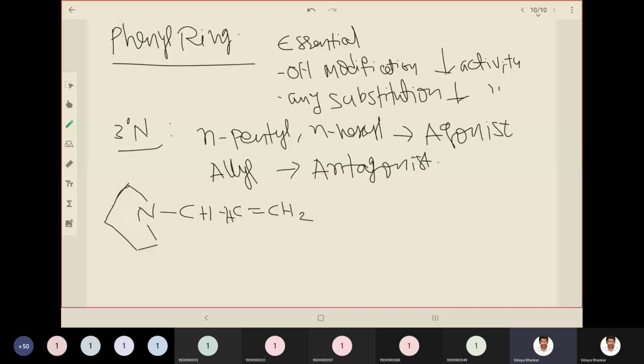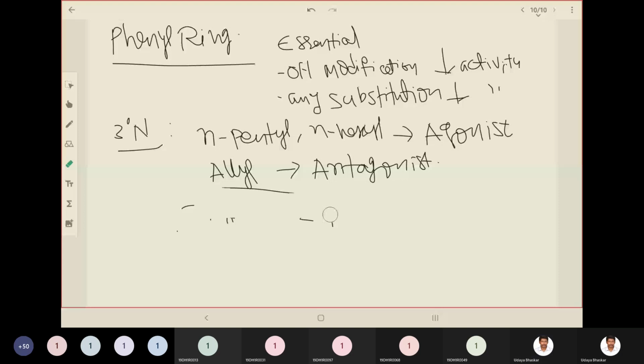But if you have a pentyl or a hexyl group, that is an alkane, it acts like an agonist. When you have an alkene, particularly the allyl group, it acts like an antagonist. These are the observations made by Small and Eddy.